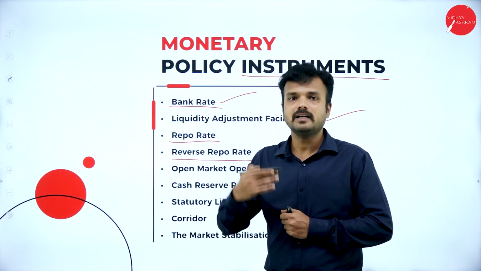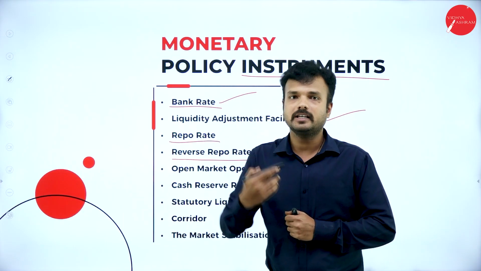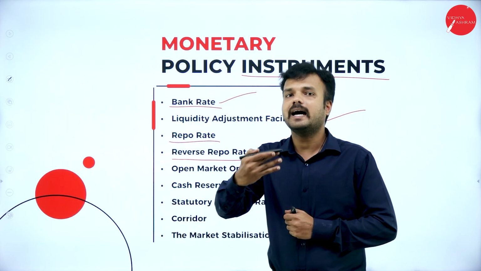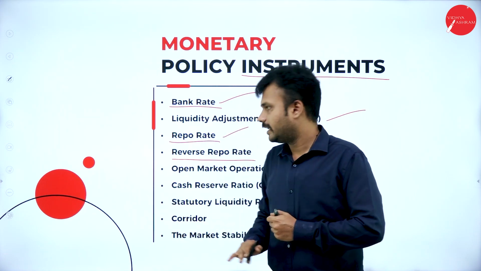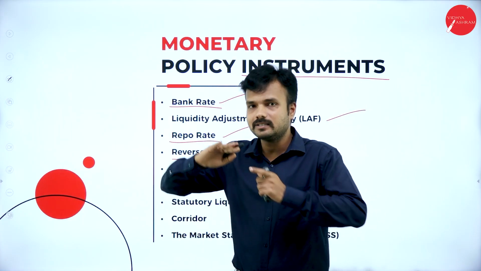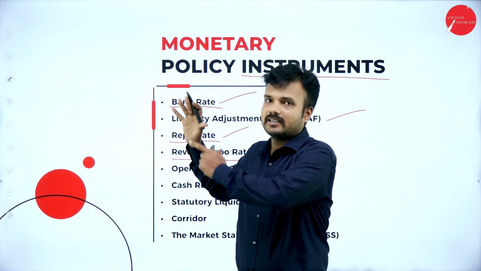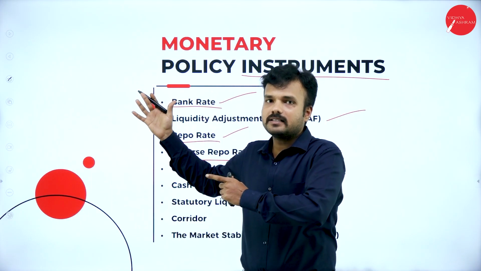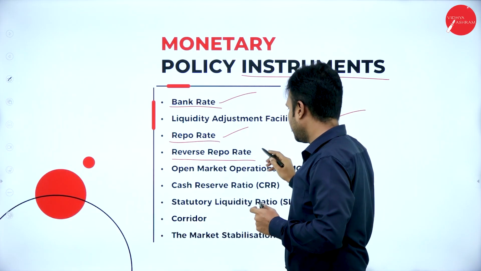For example, when the Reserve Bank of India lends money to a commercial bank, it charges some interest rate that we call the repo rate. Number 2, reverse repo rate. If a commercial bank keeps a fixed percentage of deposit in the Reserve Bank of India, the interest paid by the Reserve Bank of India to the commercial bank we call the reverse repo rate.